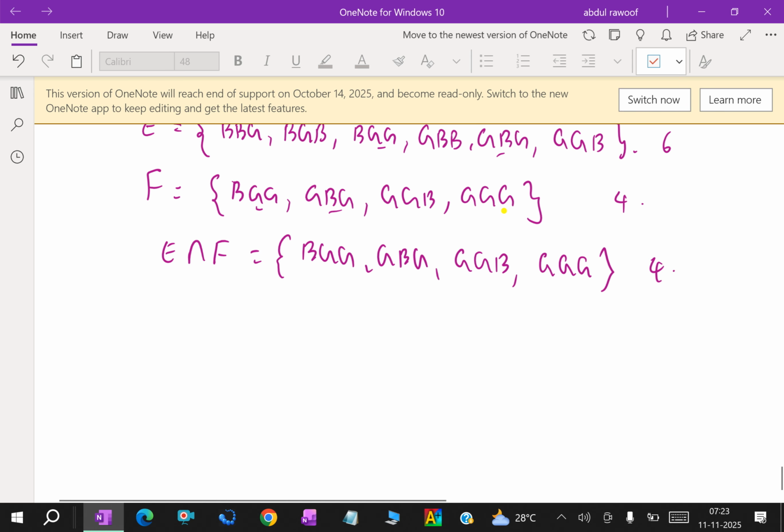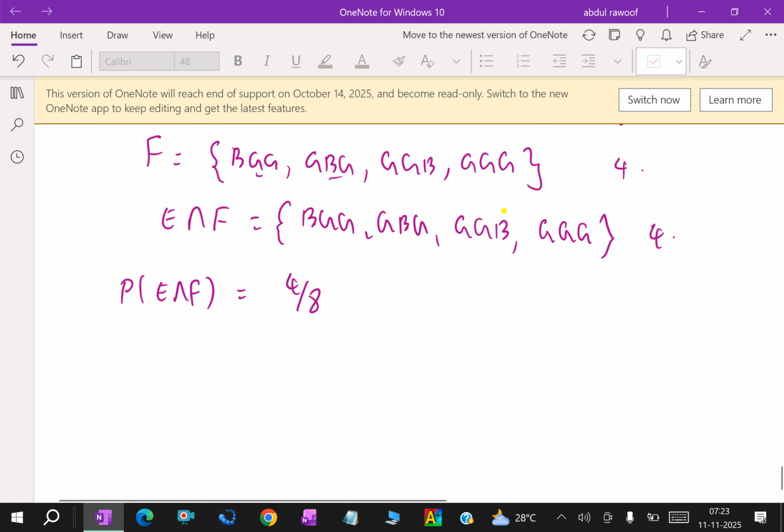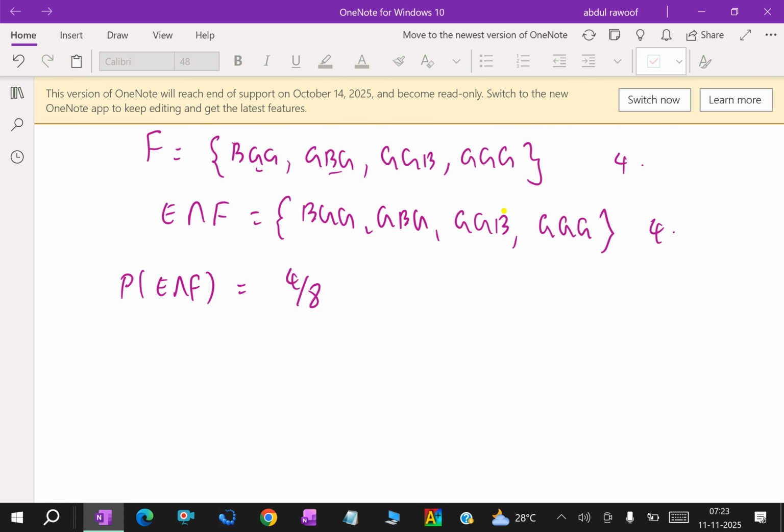Now we will calculate. First, the probability of E intersection F equals 4 over 8. Then P of E into P of F, we are calculating this.